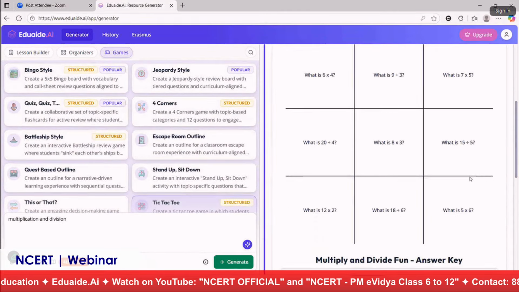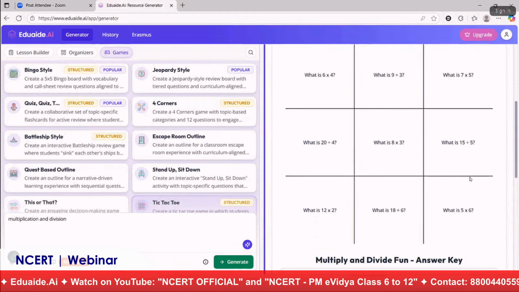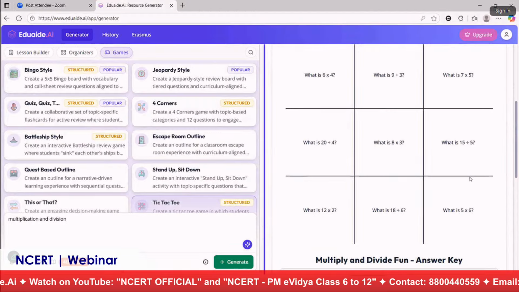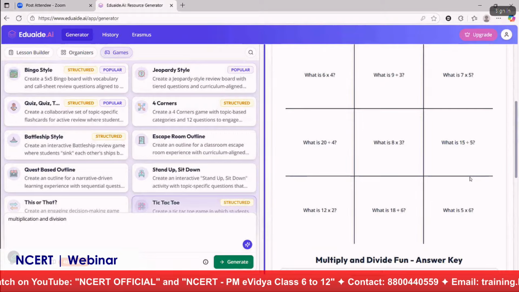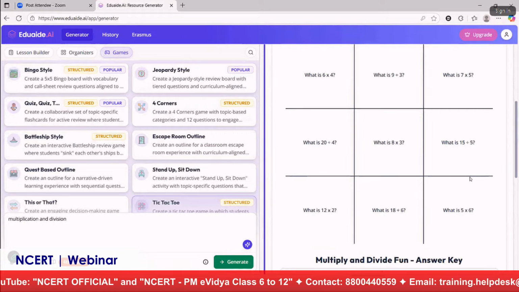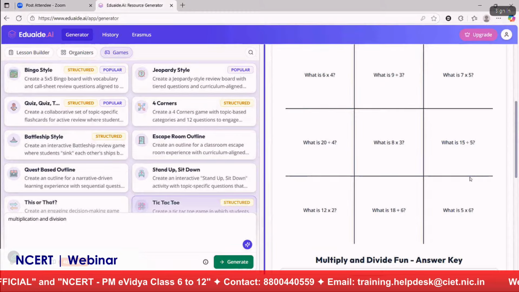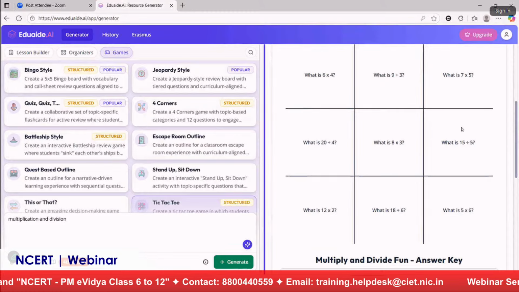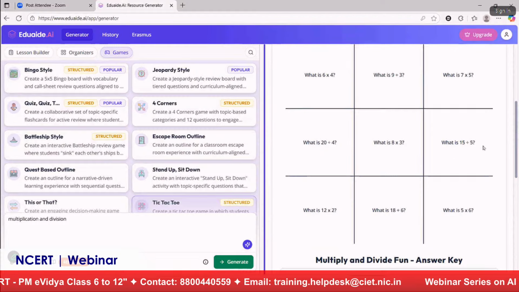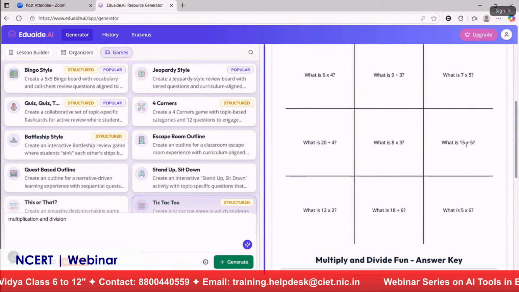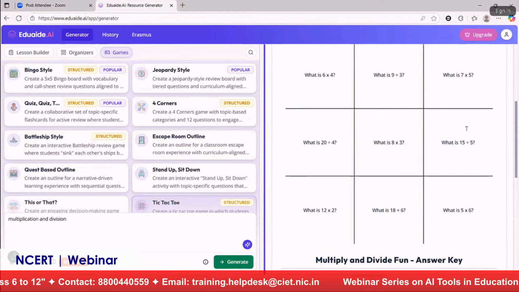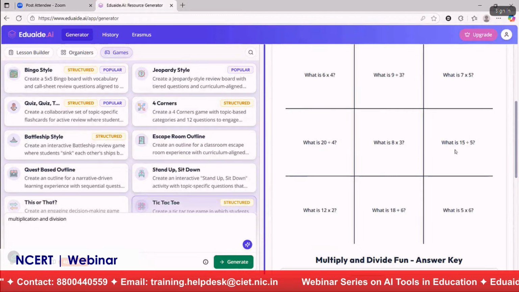Okay, we all have played this tic-tac-toe game, where two children can pair up and one child can choose the cross mark and one child will choose circle. But instead of directly putting a cross mark or a circle, if the child wants to put a circle here, the child has to answer this question correctly.